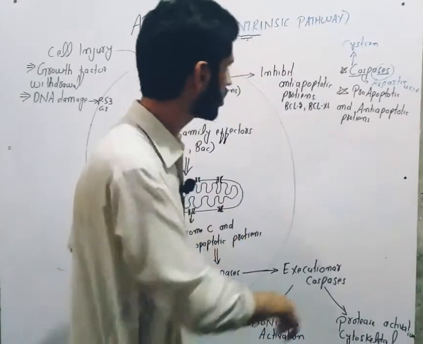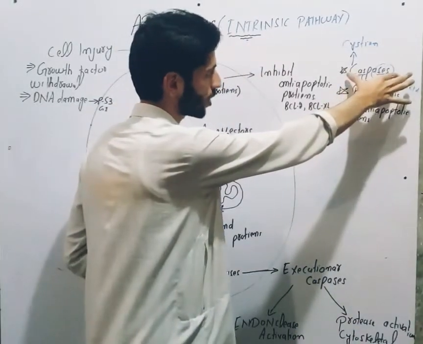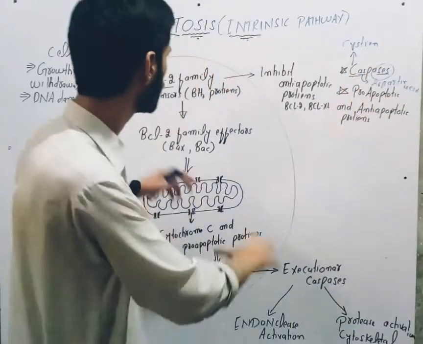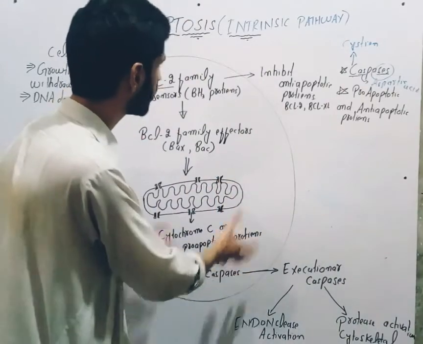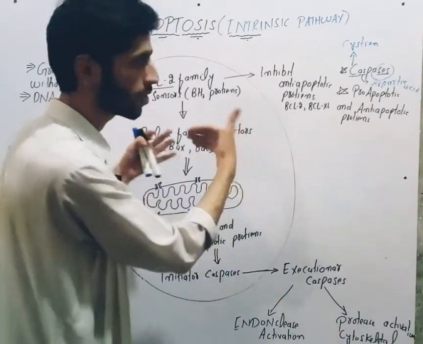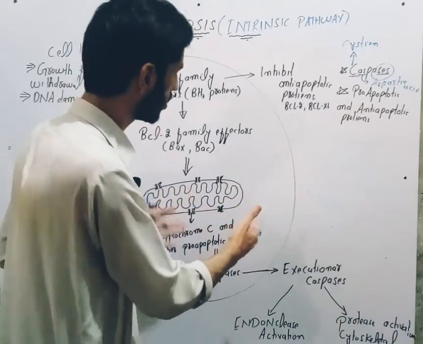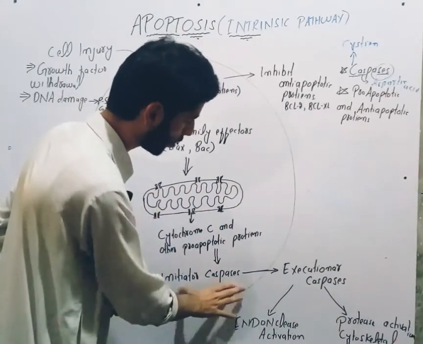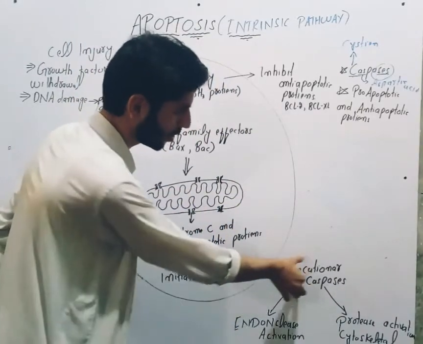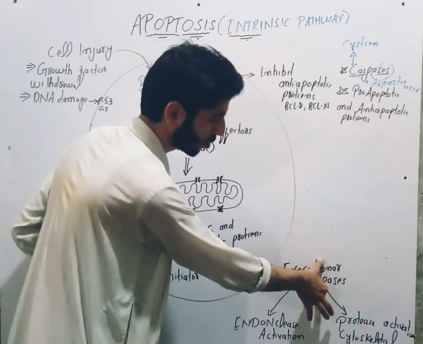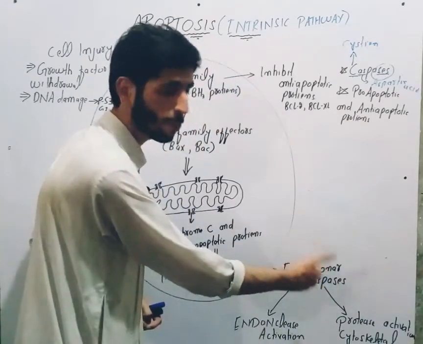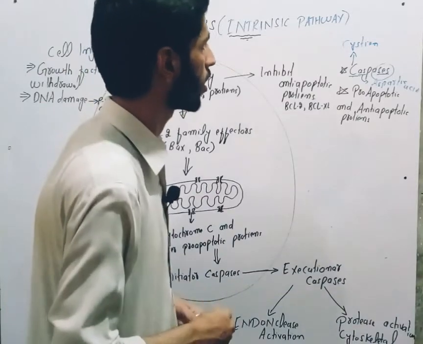So for apoptosis, it is necessary to activate caspases. The ultimate result of all pathways, either intrinsic or extrinsic, is the activation of caspases. After activation of caspases, apoptosis occurs.